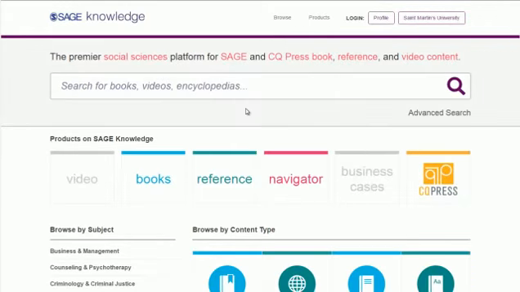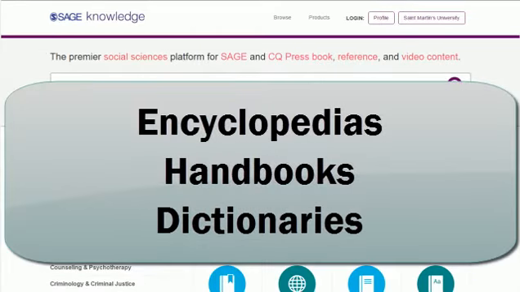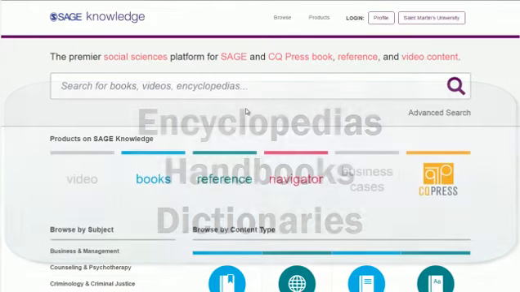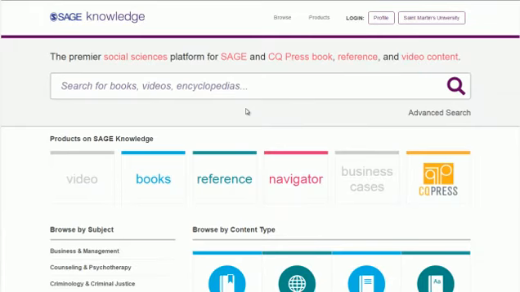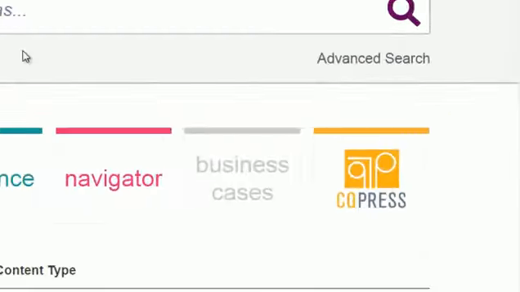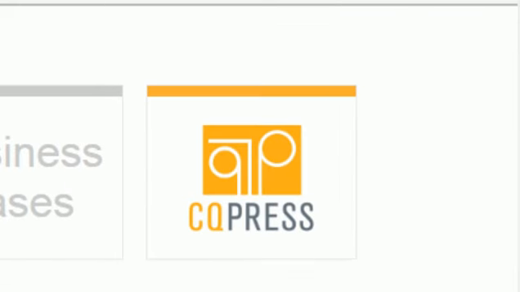SAGE Knowledge contains both reference sources, so encyclopedias, handbooks, dictionaries, etc., as well as full-length books and collections on a number of topics. Additionally, it also contains a number of longer studies published by CQ Press, beyond the reports that we can find in CQ Researcher.